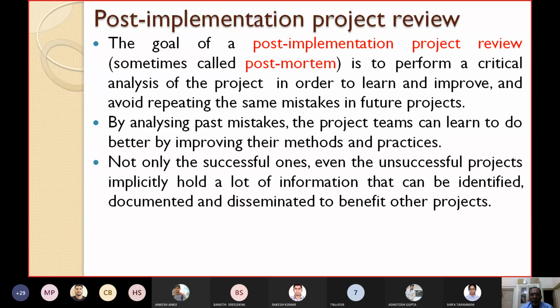They should be identified, documented, and disseminated to benefit other future projects. Those benefits you should avail by recording that information.